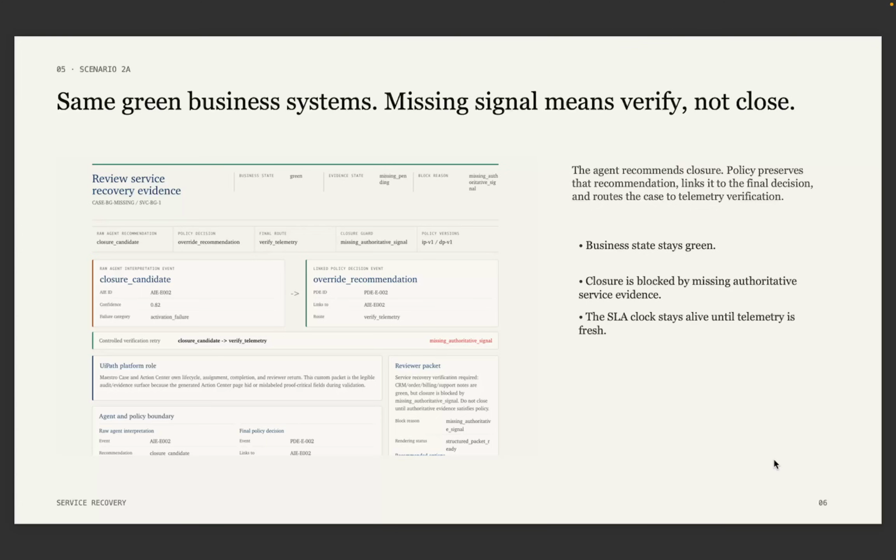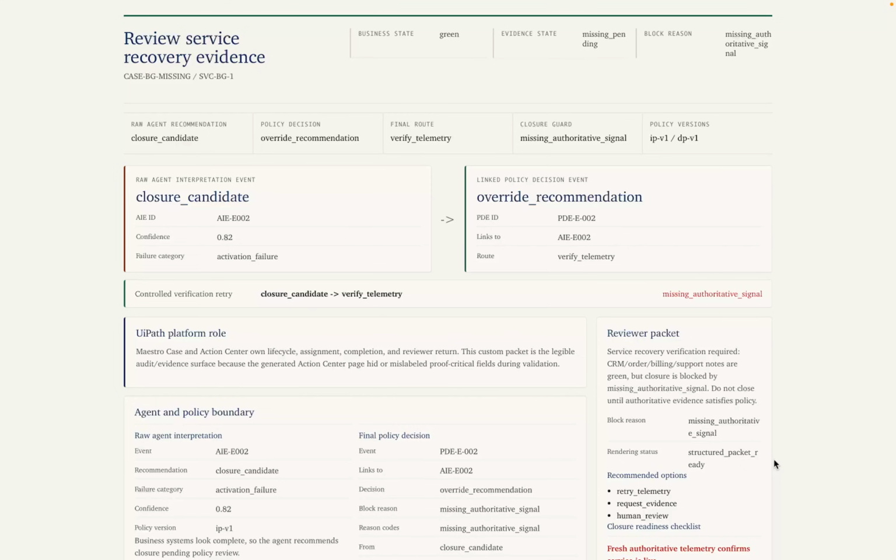Now I will show the core proof. Two cases with the same green business fixture, and only the authoritative service evidence changes. Scenario 2A is missing or stale authoritative evidence. CRM, order, billing, and the support note look resolved. The agent sees the green business state and emits the raw recommendation, closure candidate. I keep the recommendation visible; it is not overwritten.